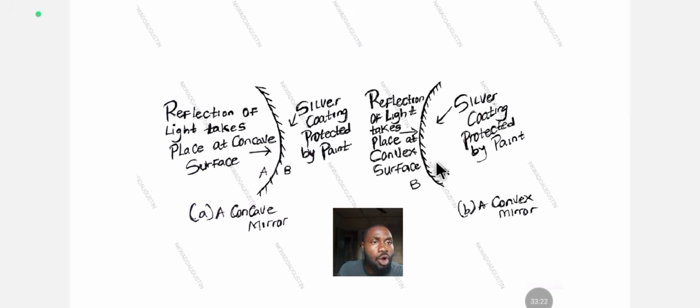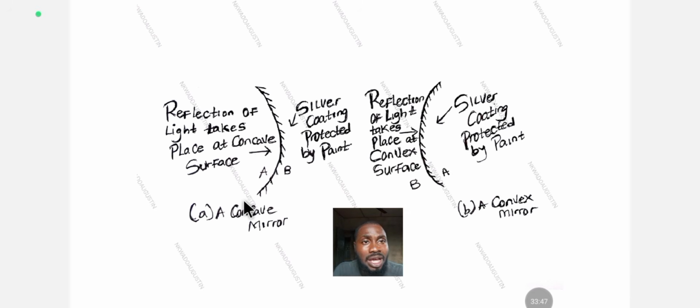So this one is the concave, and this one is the convex. We are banking on this inside as concave and this outside as convex. Remember, concave curves inside and convex curves outside. All right, so the reflection of light takes place at the concave surface, the area of the highest curvature.